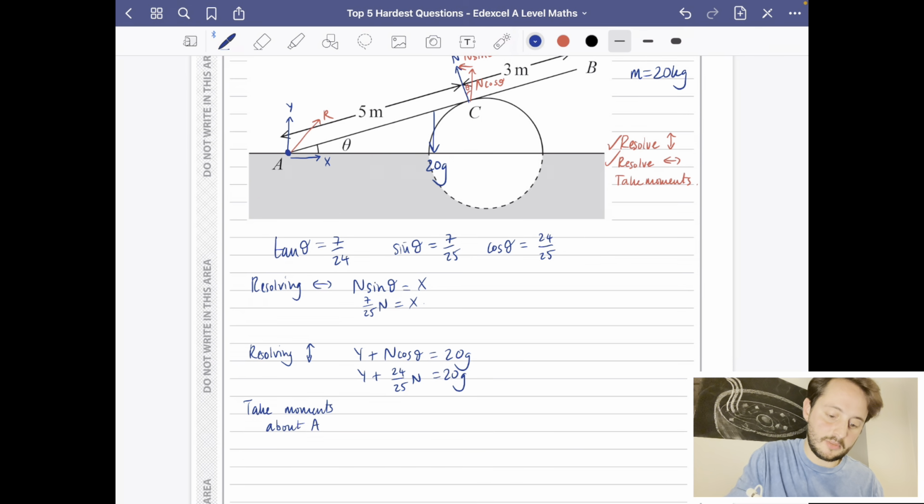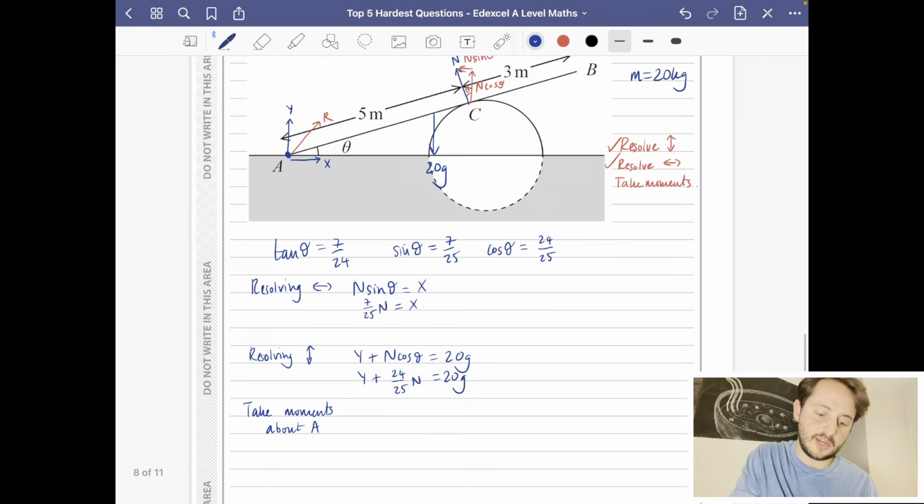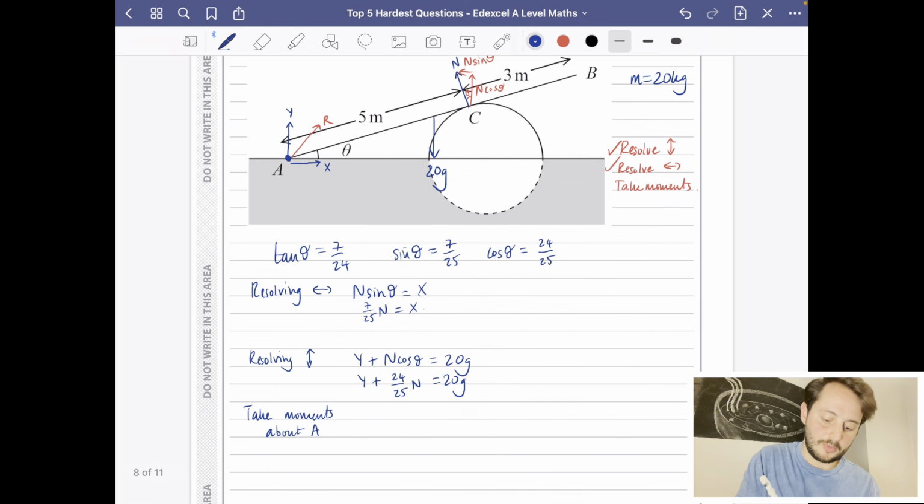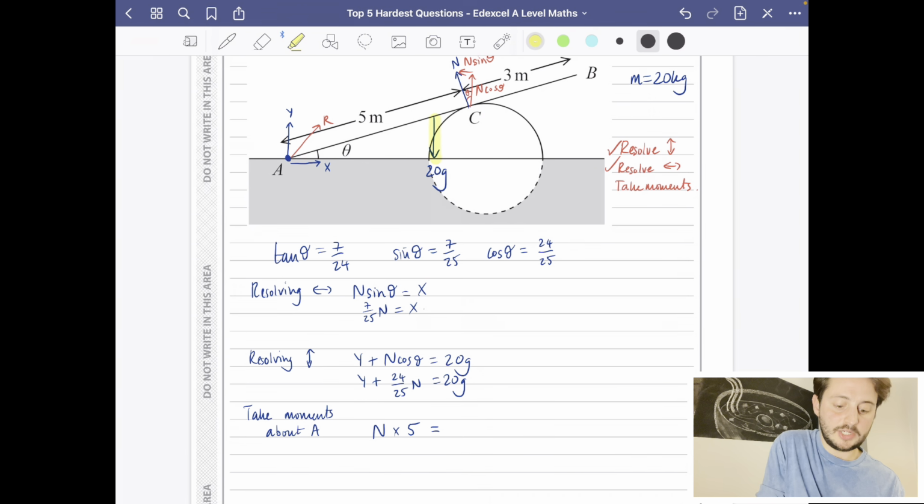Now when I take moments about A, one of the forces is already perpendicular, which is N. So I'm just going to be doing N, the force, multiplied by the perpendicular distance, which is 5. And then the other one is going to be a little bit trickier. So I've got that the force is 20G. I just need to work out what the perpendicular distance is.